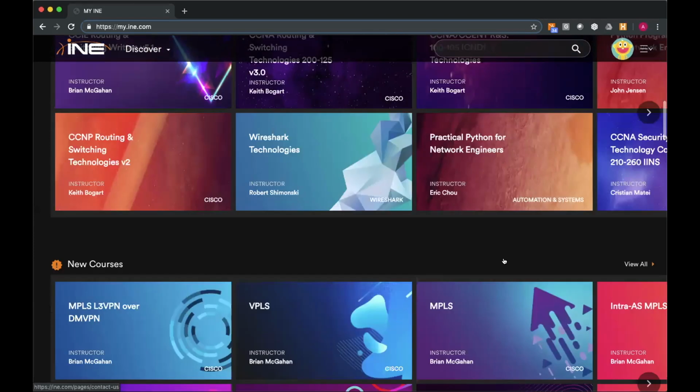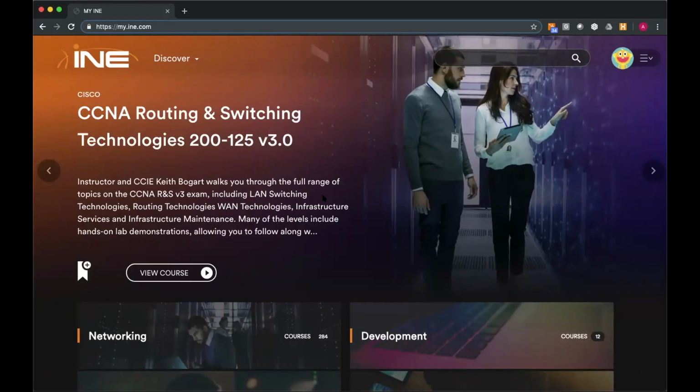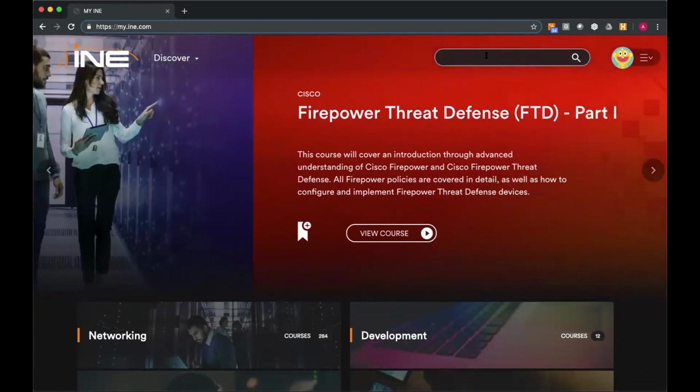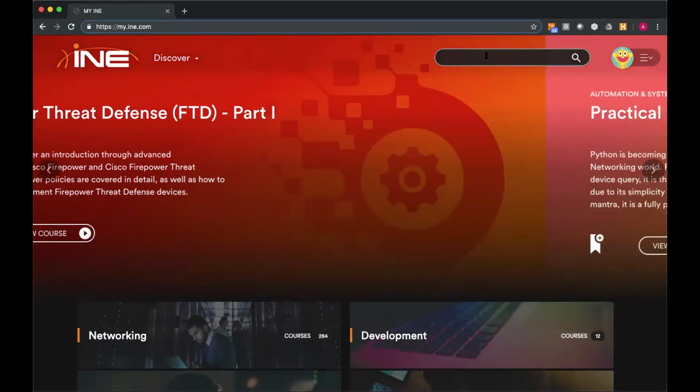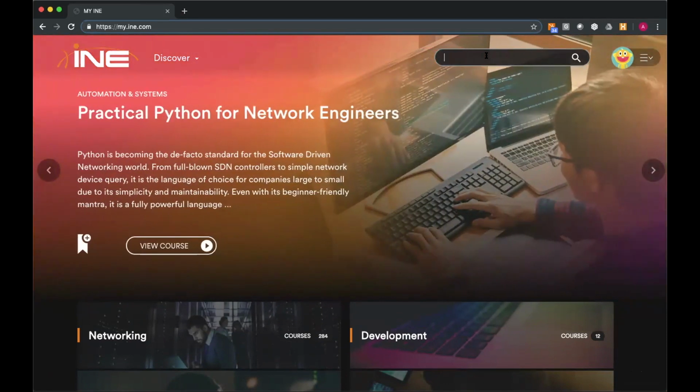Okay, so I'm just going to return up to the top and take you into the enhanced search functions. So in the legacy system, the one that some of you were used to seeing, you had a search function as well. We have enhanced that. You can now search by instructor. You can search by vendor, keyword. You can even slightly misspell things and it will still show up for you.